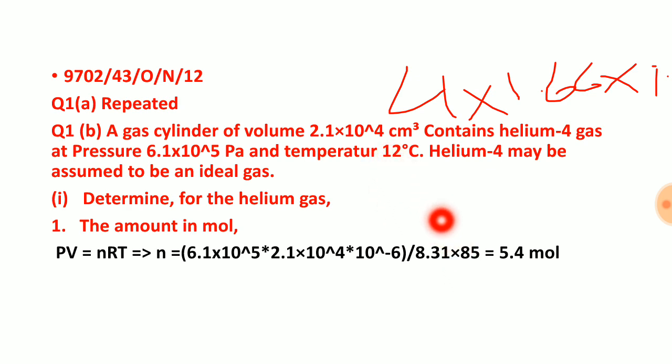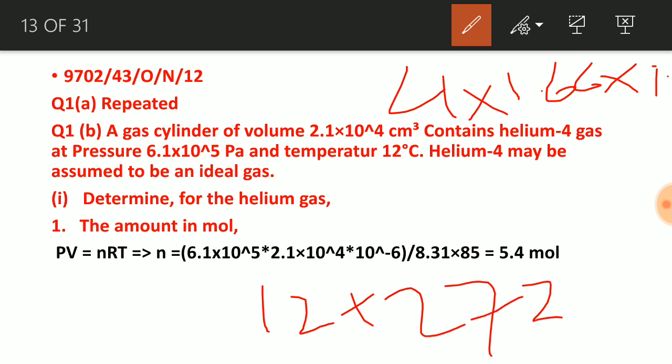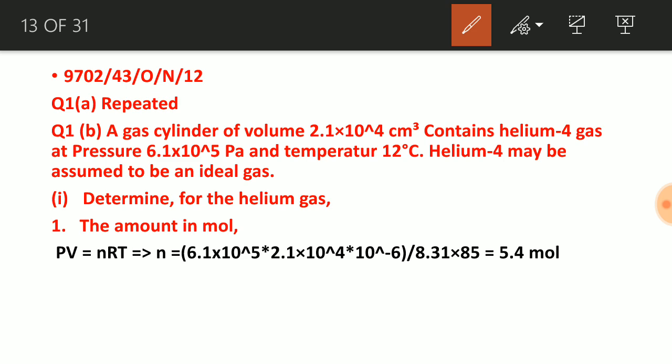We need to convert this temperature into Kelvin, and the corresponding Kelvin temperature will be 12 plus 273, which will give us 285. This will give us the amount of substance, that will be 5.4 mole. 5.4 mole.